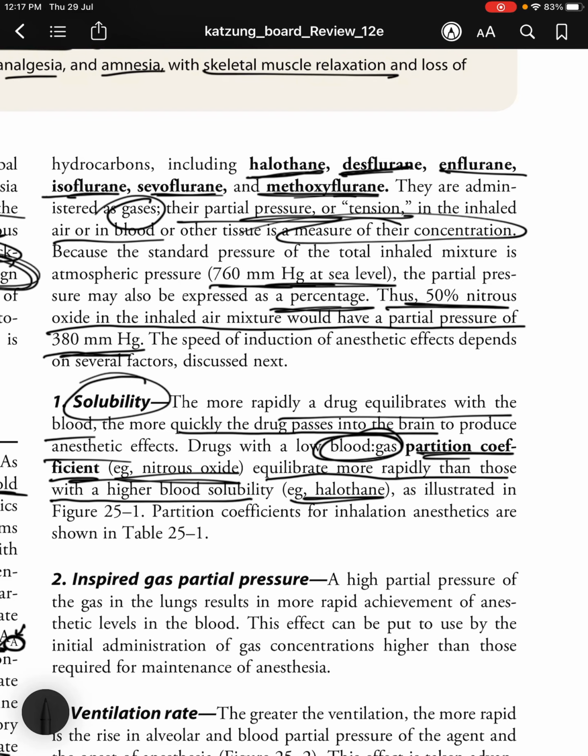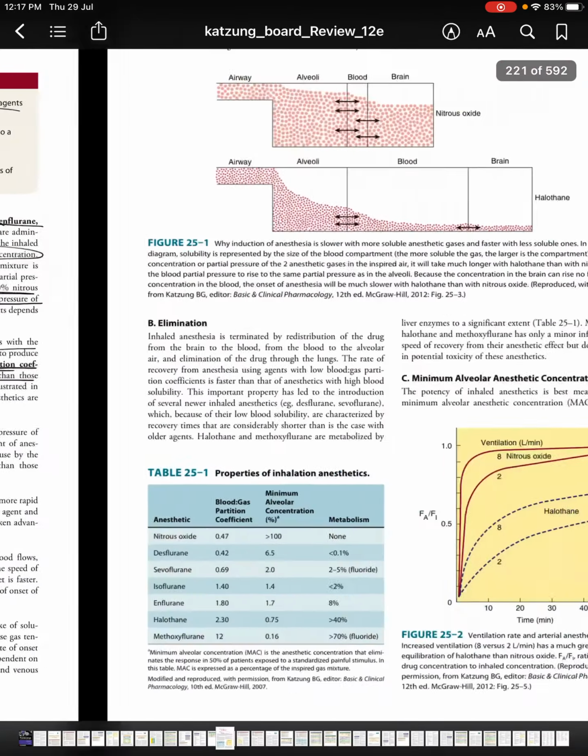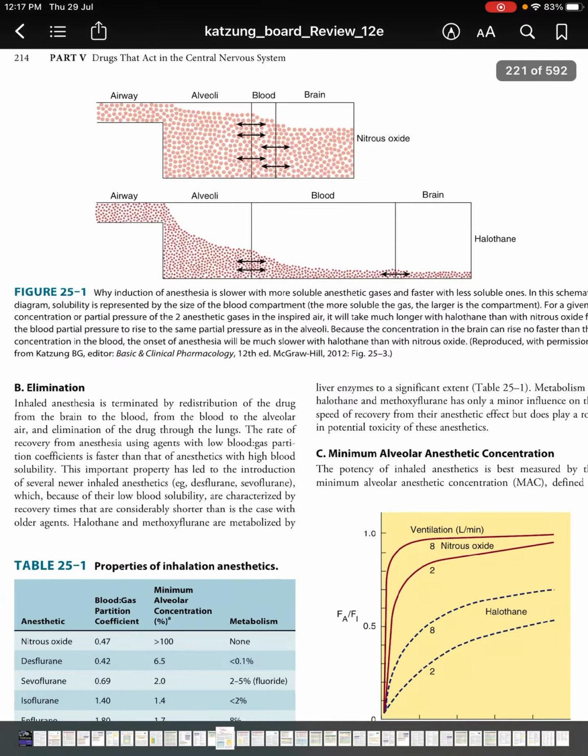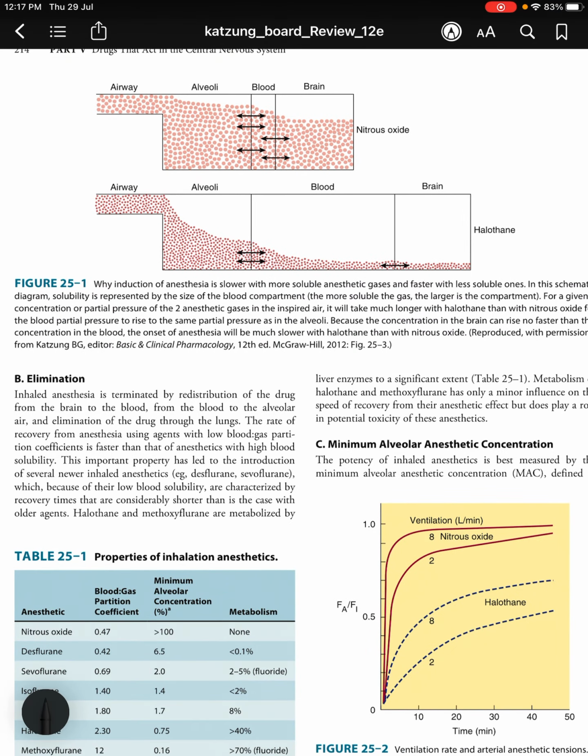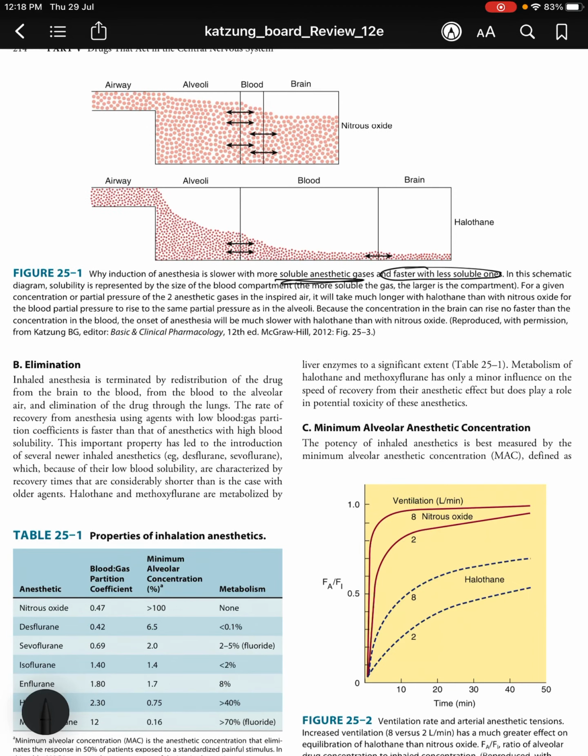Partition coefficients for inhalation, we'll discuss them in this table. So in this figure you can see why induction of anesthesia is slower with more soluble anesthetic gases and faster with less soluble ones. So in the schematic diagram, solubility is represented by the size of the blood compartment. So the more soluble the gas, the larger is the compartment. So for a given concentration or partial pressure of the two anesthetic gases in the inspired air, it will take much longer with halothane than with nitrous oxide for the blood partial pressure to rise to the same partial pressure as in the alveoli.